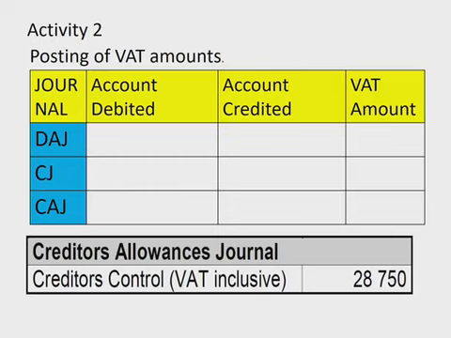Then for 2.2, it says indicate the posting of the VAT amounts from the other journals. The other journals, as it stands there, are the debtors allowance journal, which is when the debtors are sending the goods back; the creditors journal, which is when we are buying goods on credit from the creditor; and the creditors allowance journal, which is when we are sending back goods that we bought. So it's very important for us to distinguish whether it is based on the selling price or on the cost price, because once we have identified the selling price and the cost price, we can determine whether it's an input or an output VAT.